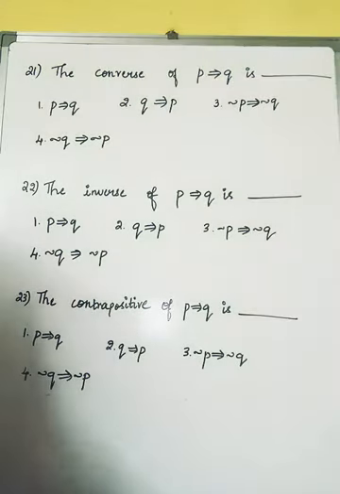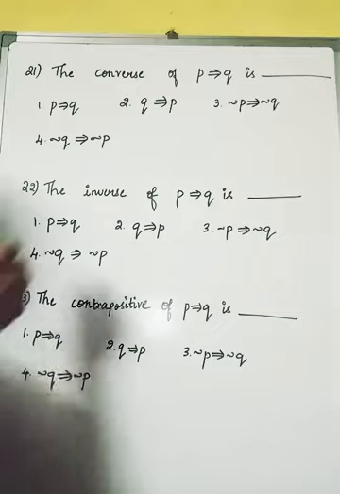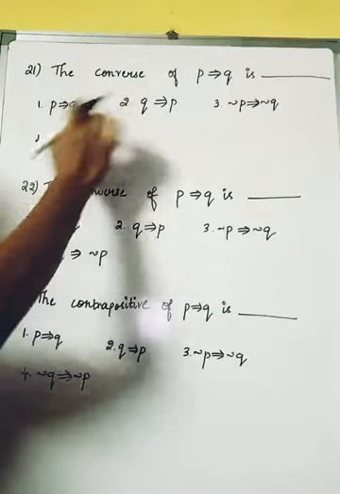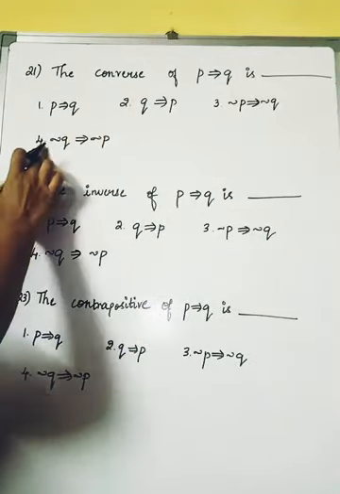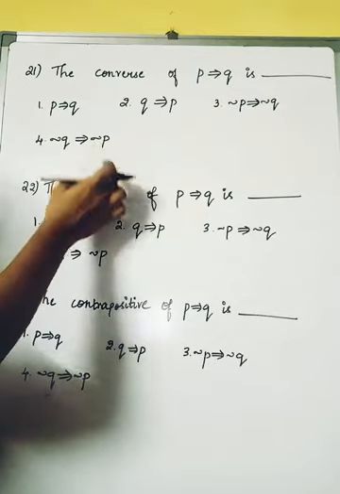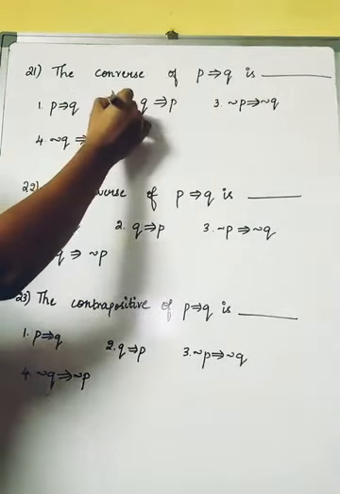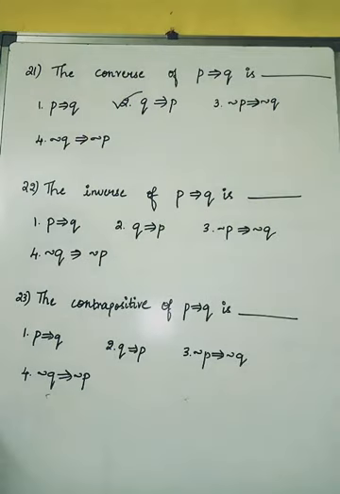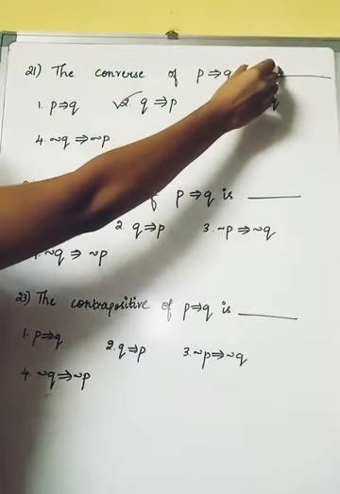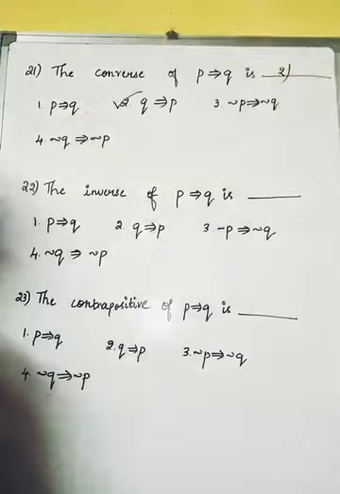Yes or no? So just check which option has the Q component first and then the P component. We have two options, right? Q implies P and negation of Q implies negation of P. But the appropriate answer, we already know for converse, is nothing but Q implies P, which is the second option.